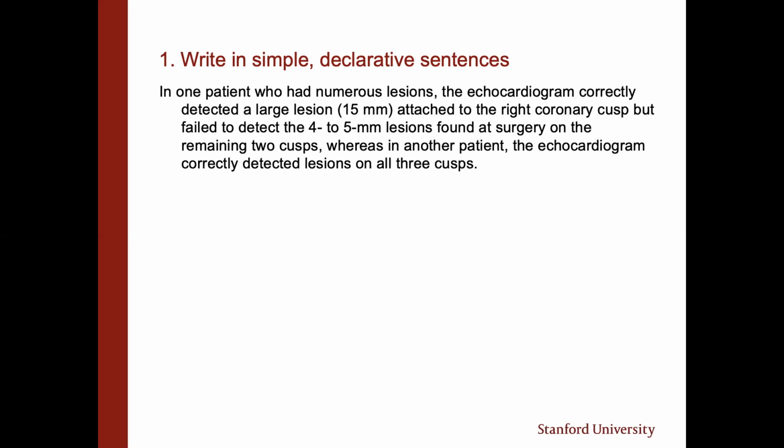In one patient who had numerous lesions, the echocardiogram correctly detected a large lesion attached to the right coronary cusp, but failed to detect the 4 to 5 millimeter lesions found at surgery on the remaining 2 cusps, whereas in another patient, the echocardiogram correctly detected lesions on all 3 cusps. So what's wrong here? The long sentence that strings ideas together is difficult to read. Even more difficult is a sentence that talks about 2 ideas at once, or a sentence in which one idea is nested inside another. But here's one way to break it up.